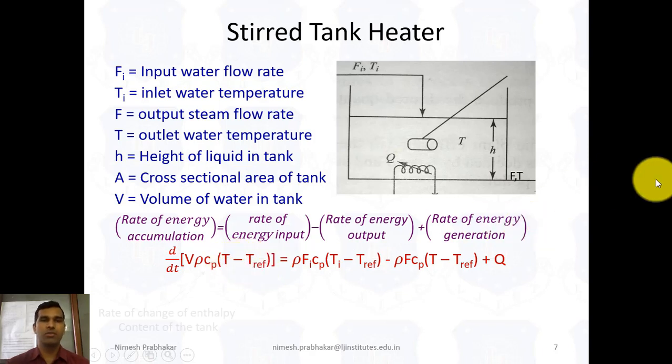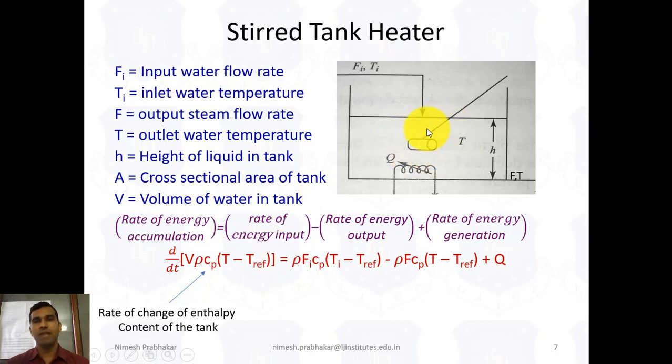So here the first term indicates the rate of change of enthalpy content of the tank. That means the rate of change of enthalpy of the water inside this tank is denoted by this. This is nothing but the simple equation m C delta T. Here m is V into rho, C is the specific heat and delta T is the temperature difference.